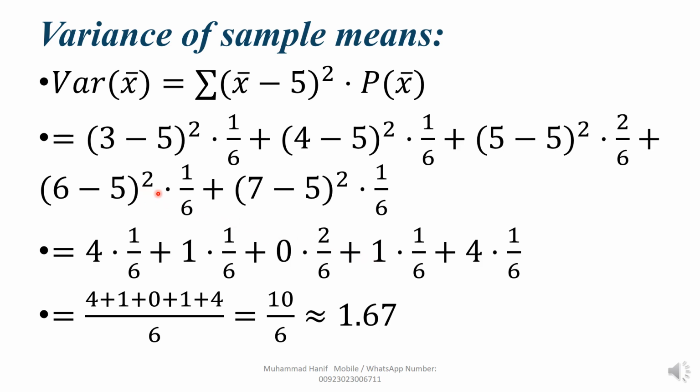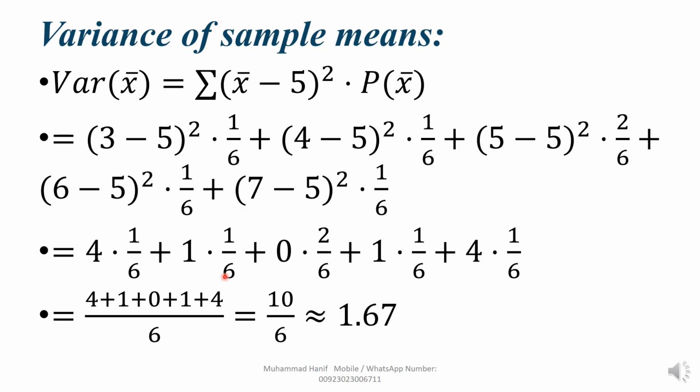This dot shows multiplication. 1 upon 6, you write 1 upon 6, plus sign is given, you write plus sign. 7 minus 5 means plus 2. Plus 2 multiplied by power 2 means 2 multiplied by 2, which is 4. Dot is multiplication. 1 upon 6, you write here.